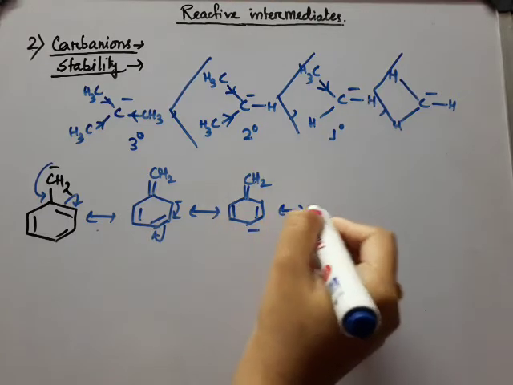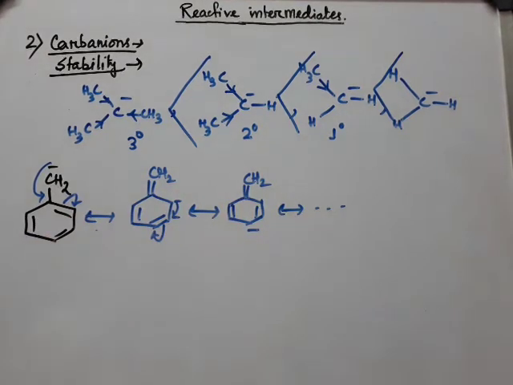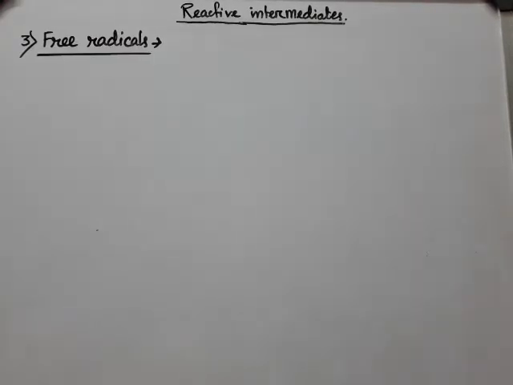So, benzyl carbon ions are stable in nature. Now, free radicals are formed due to the homolytic fission of bonds. That means any atom or group of atoms that possesses odd or unpaired electrons is called a free radical, okay.